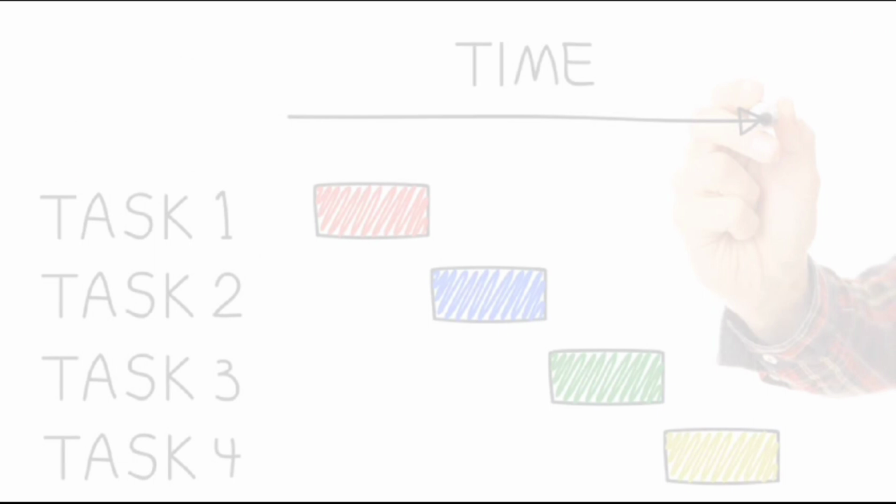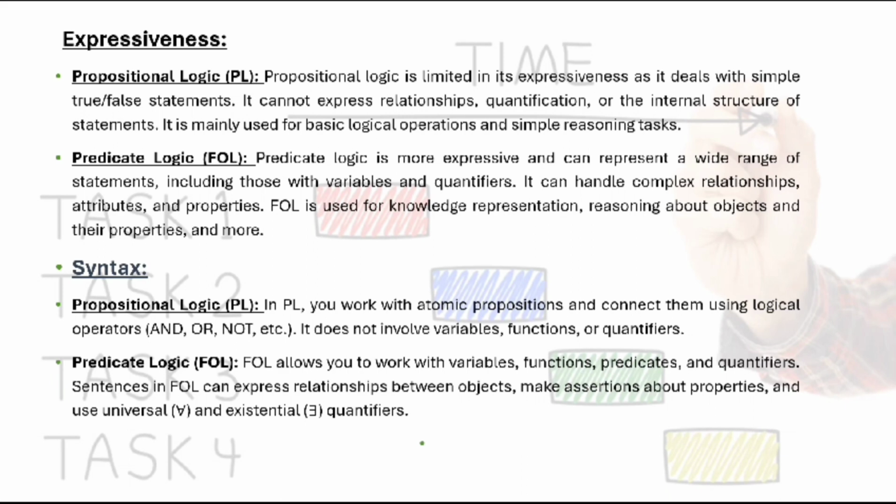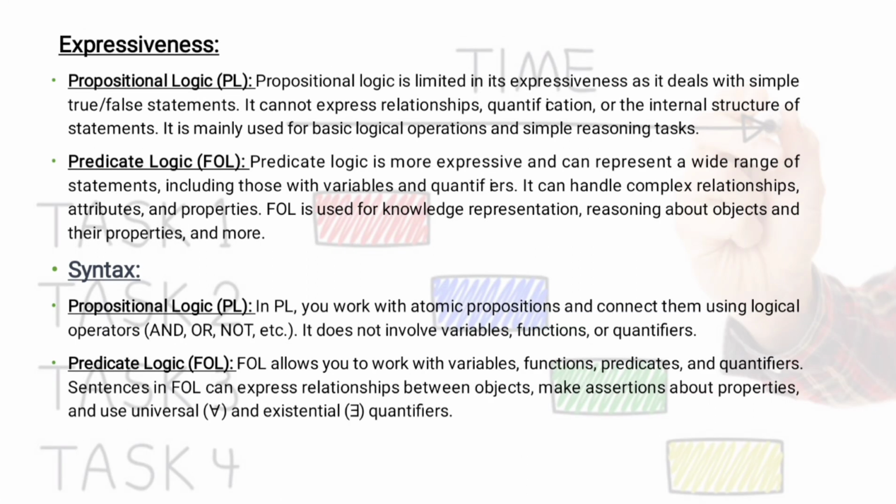Here we can see propositional logic versus predicate logic. Already we know that predicate logic extends the properties of propositional logic. In propositional logic, the given proposition must be either true or false. In predicate logic, we cannot say a proposition is true or false until the variables in it are determined. So predicate logic is more expressive and very useful for knowledge representation compared to propositional logic, because it states the truth value of the proposition after knowing the values of the variables involved.